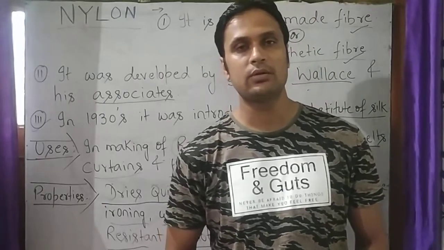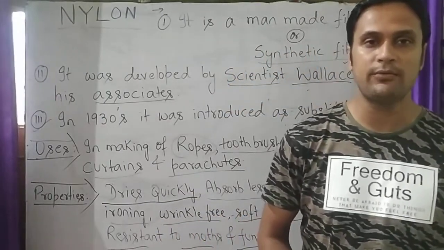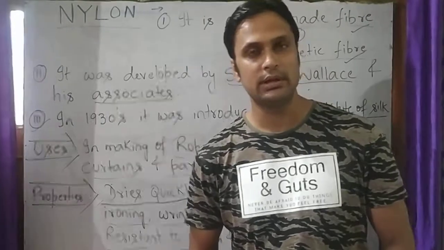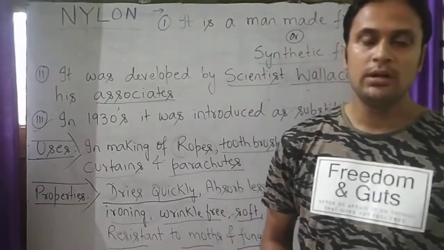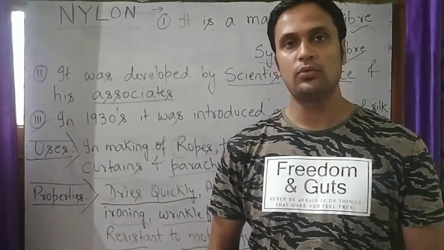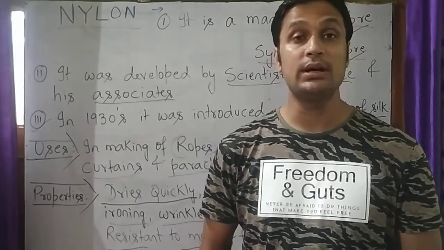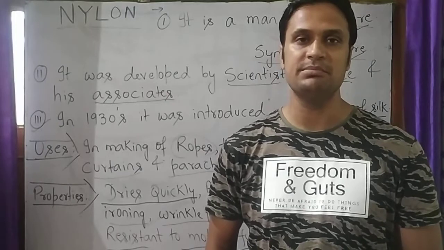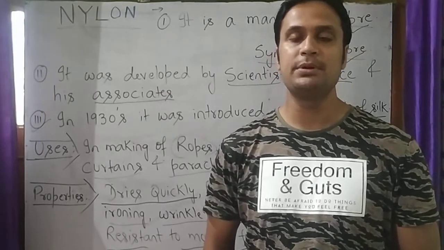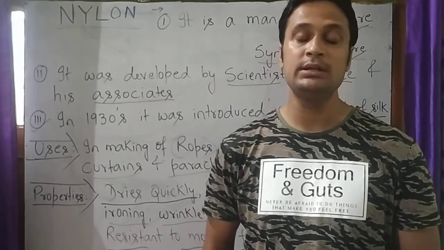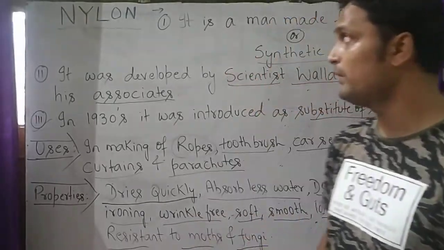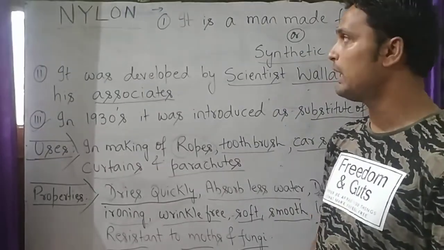So today we are going to discuss a new type of fiber which is known as nylon. So student, nylon is a polymer. So what kind of polymer is nylon? It is a synthetic polymer, which means that it is prepared by human beings in laboratory. So we will see what is written on board about nylon.